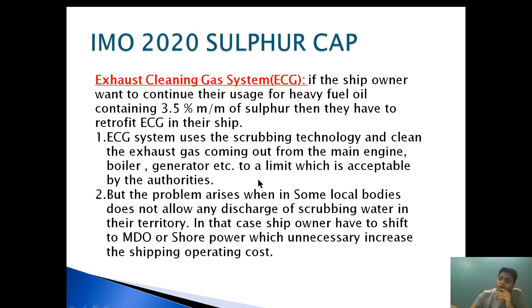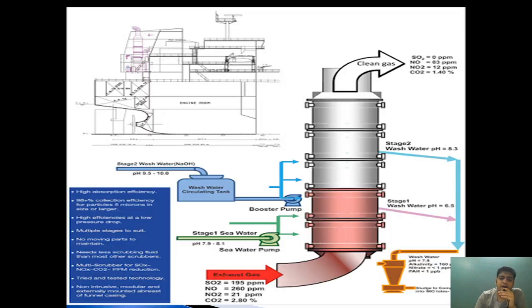So basically, if we install an exhaust gas cleaning system, we can continue to use heavy fuel oil having a sulfur limit of 3.5%, as the exhaust gas cleaning system cleans the exhaust and reduces the sulfur such that it is within the 0.5% sulfur cap, and hence it will help the owner. But the installation of the exhaust gas cleaning system is a very costly affair.